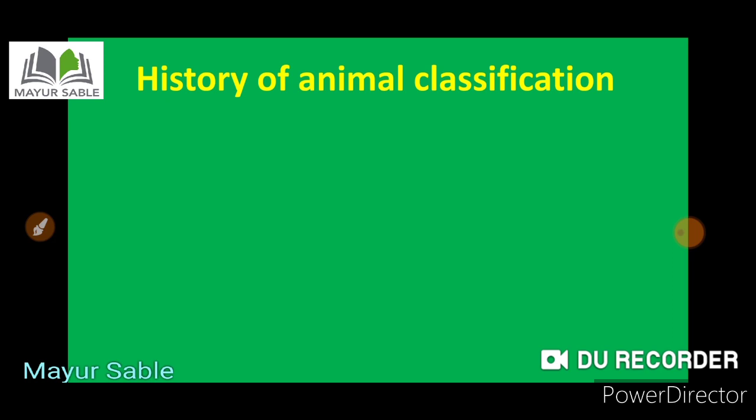So recently Carl Woese has also proposed an animal classification. In this way, this was the history of animal classification. So you must be thinking about what the benefits of animal classification are. Why does one have to do animal classification?